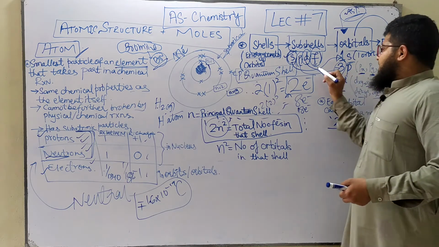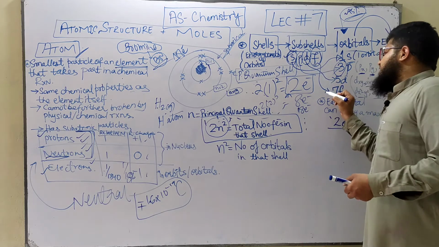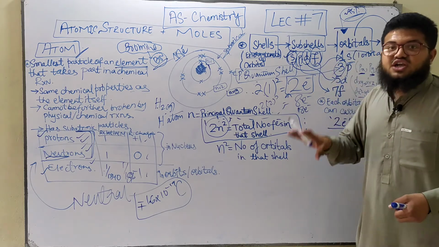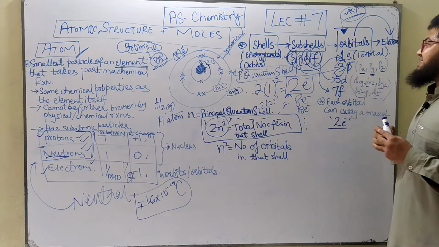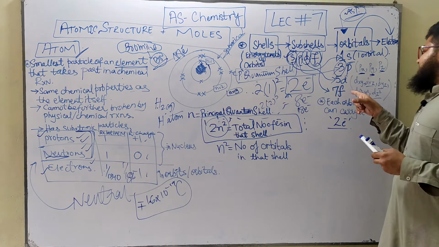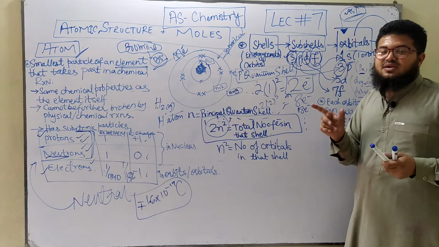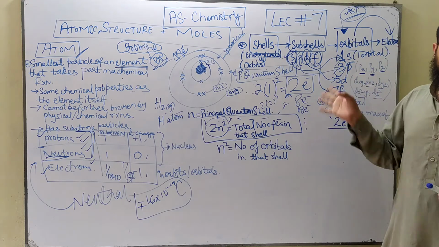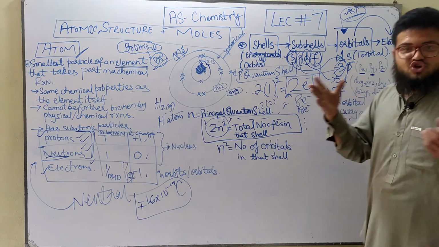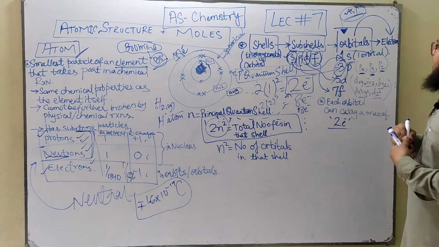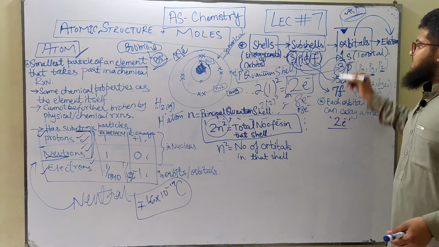Okay, and then comes the f subshell, and the f subshell is the largest, containing 7 orbitals. You don't need to know the names of these 7 f orbitals. It's going to be way too much for you, and it's not a part of the syllabus as well. Now these are the numbers that you are supposed to learn.